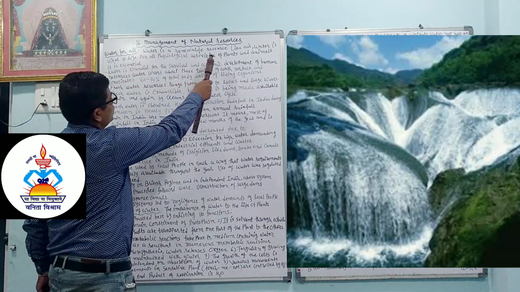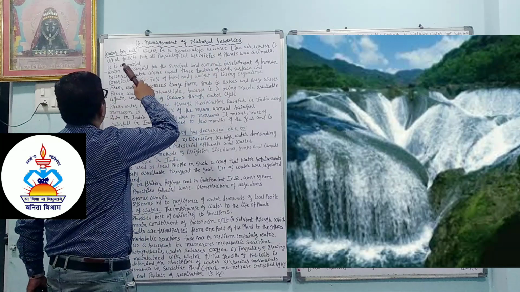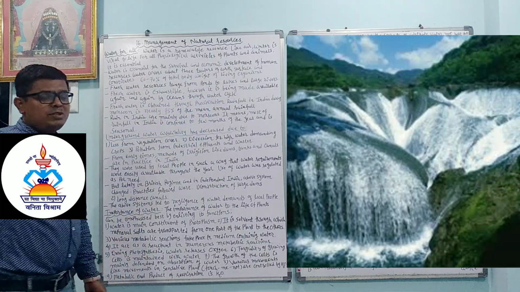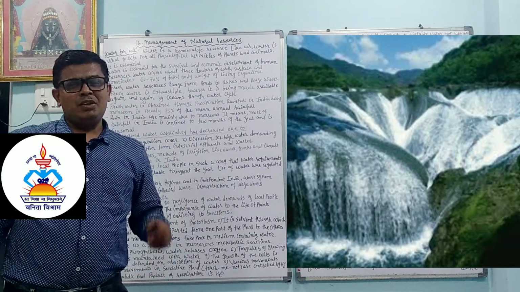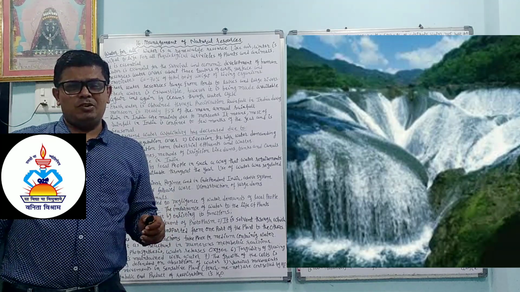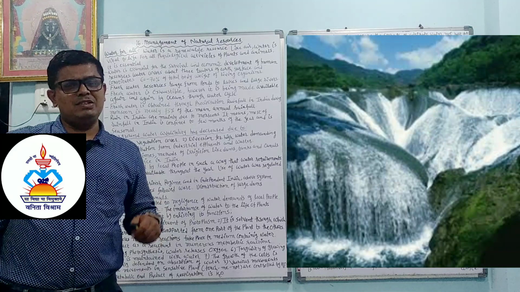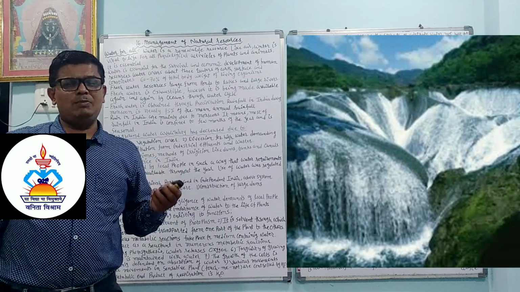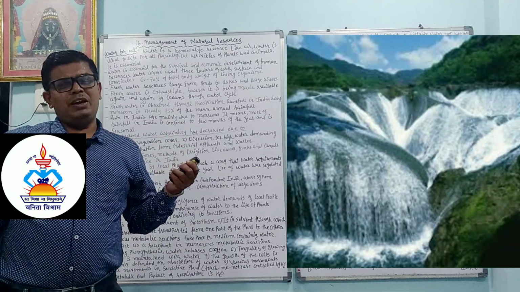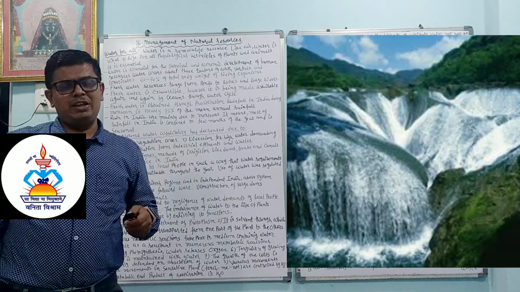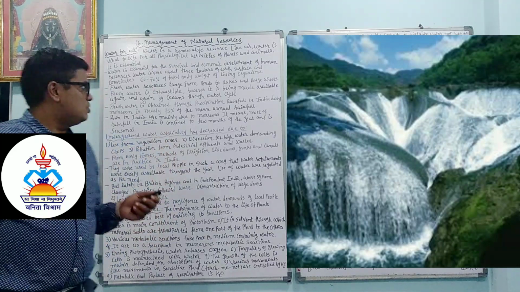Water is a renewable source like air. Water is vital to life. So what does renewable source mean? Water is available in liquid form, or it is present in solid form as ice. It evaporates, converts into vapor, goes into the clouds, and precipitation occurs, so it comes down as rain. So it is a renewable source.